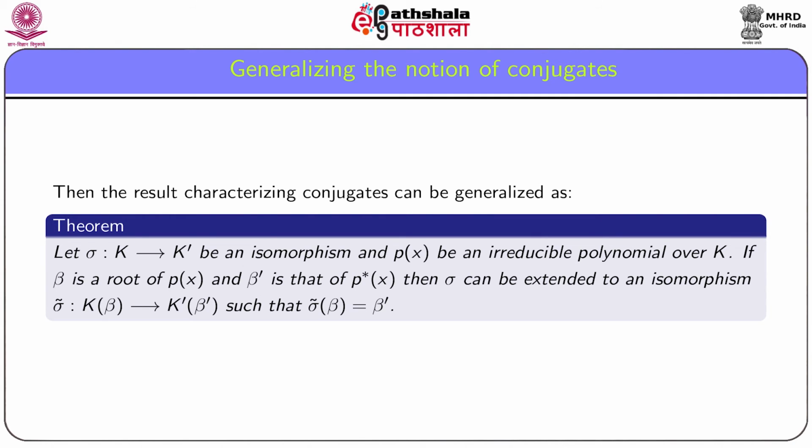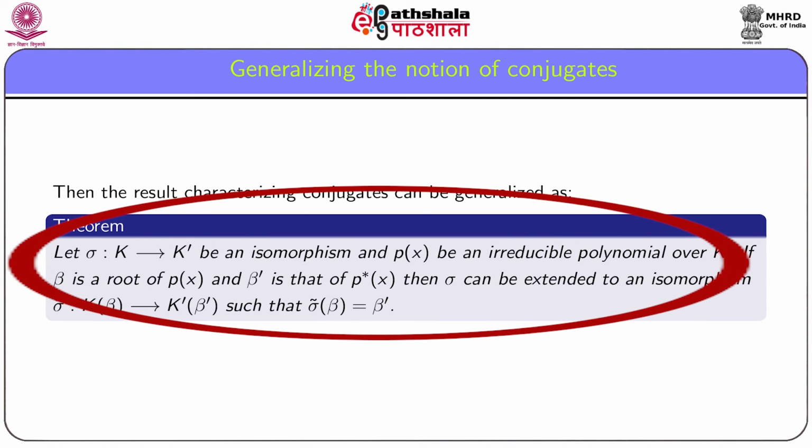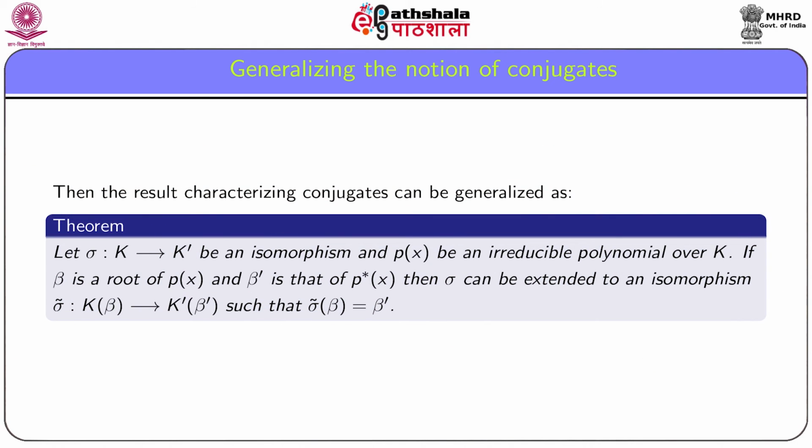To state formally, let sigma from K to K dash be an isomorphism and p(x) be an irreducible polynomial over K. If beta is a root of p(x) and beta dash is that of p star (x), then sigma can be extended to an isomorphism sigma tilde from K(beta) into K dash(beta dash), such that sigma tilde (beta) is equal to beta dash.